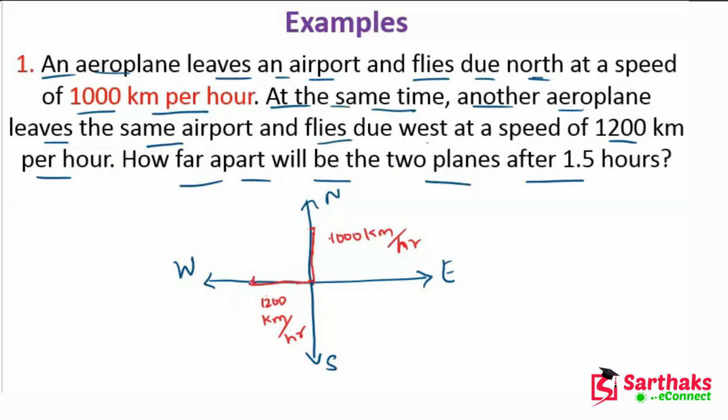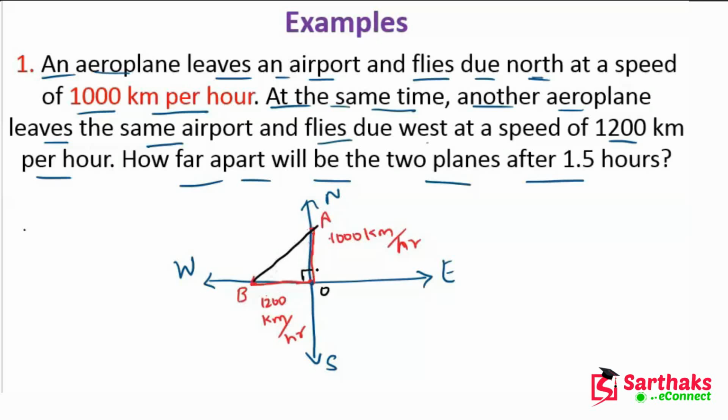This is point A and this is point B. Now we have to find the distance between A and B. This is 90 degrees. If we know the distance between OA and OB, then we can easily find the distance AB.